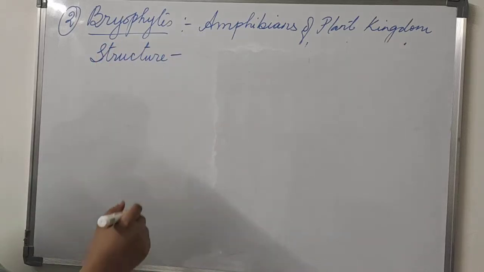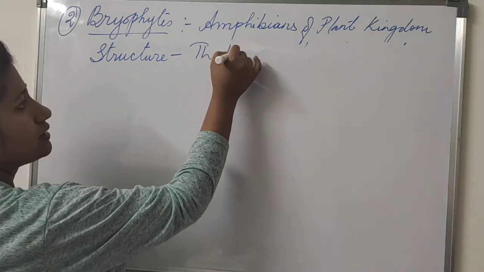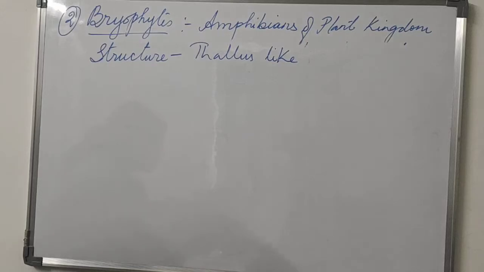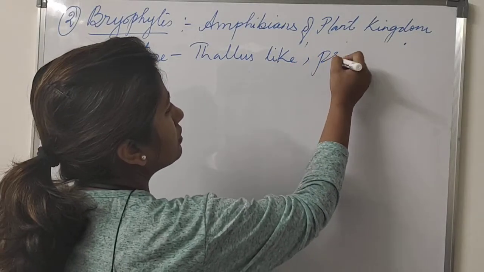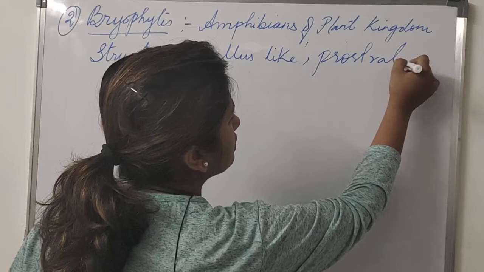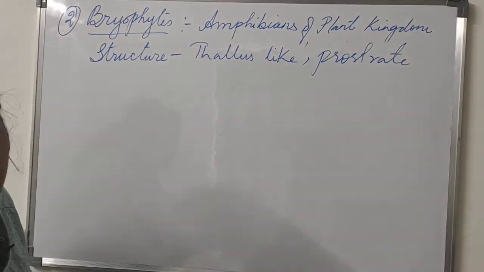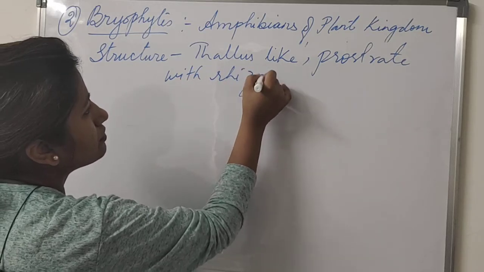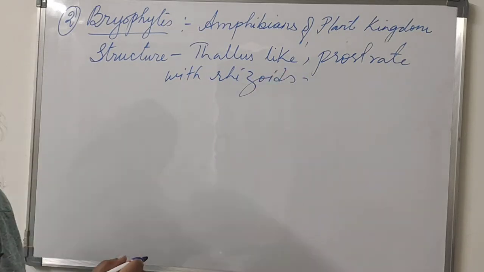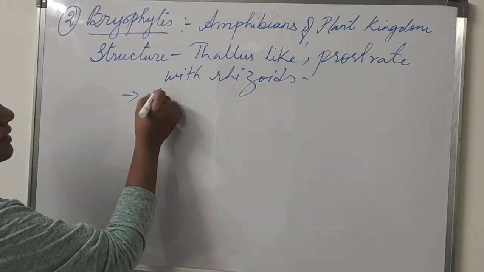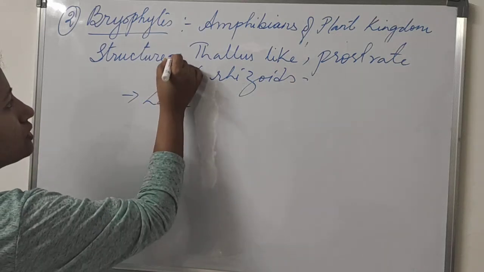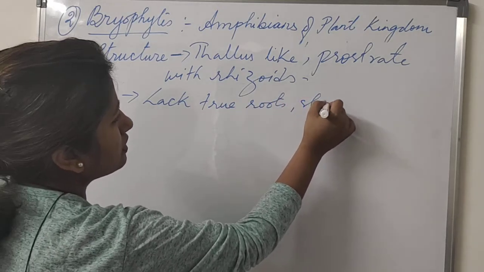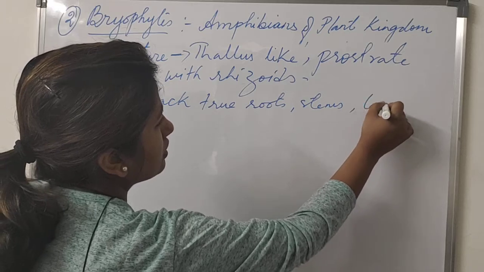The structure of bryophytes is thallus-like and prostrate, with rhizoids. They lack true roots, stems and leaves.